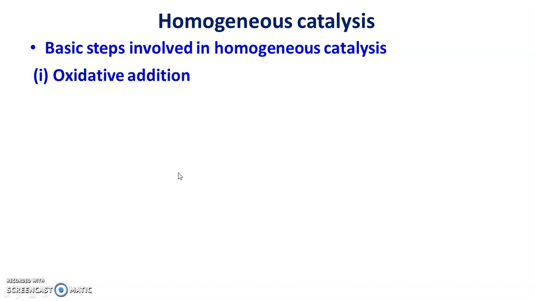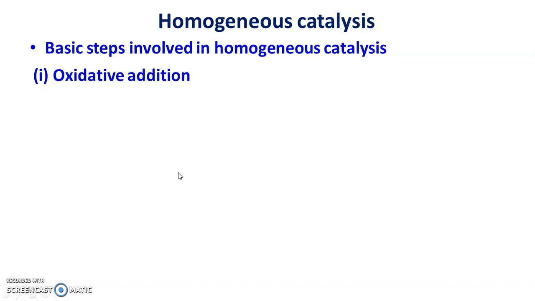At the same time, the formal oxidation state of metal ion sometimes remains the same. Such reactions are considered as addition or dissociation reactions, whereas sometimes there is a change in oxidation number of metal ion, and such reactions are termed as oxidative addition or reductive elimination reactions.